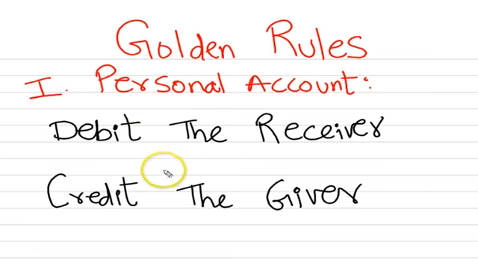Now in this situation, it is very simple. Suppose I am the business, because we write accounts only for business organizations. From the business organization's point of view, if any personal account is the receiver, then you have to debit it, and if any personal account person is the giver, then you have to credit it. Now mind you students, debit and credit does not indicate something positive or something negative, it just indicates two words.